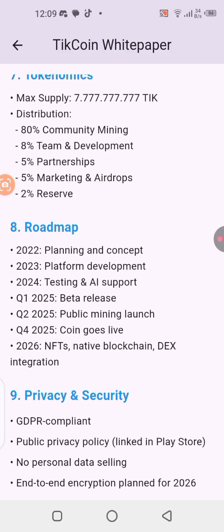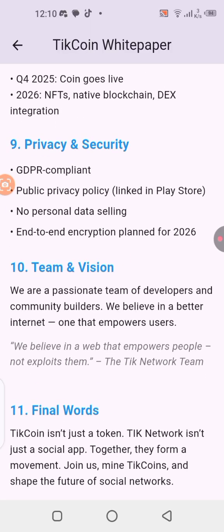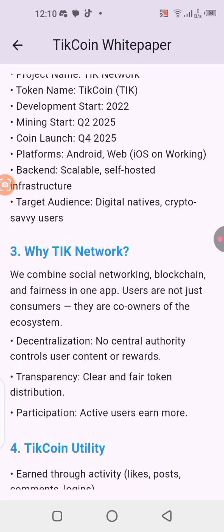All right, so according to their roadmap, you can see that the mining just started in Q2 of 2025, and we are still in the beginning of Q2 2025. All right, and it's going to be over in Q4 2025. So let's say this is going to be over in December 2025. That is according to this roadmap. All right, so guys, you need to come over here, read the white paper, and you're going to get more information about the project and how everything is going with this project.